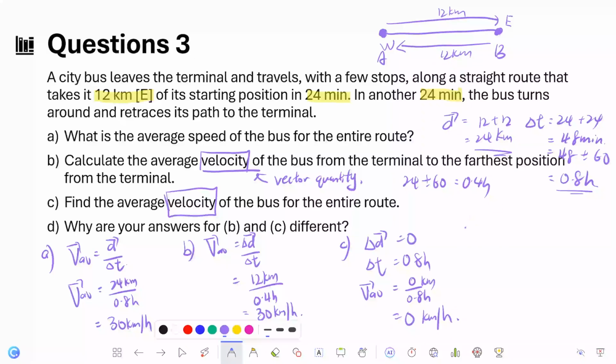So why are your answers for B and C different? For B, we only calculated the distance from A to B, so the displacement is A to B to the east. And then for question C, the average velocity is 0 because the displacement is 0, since the initial position is the same as the final position.